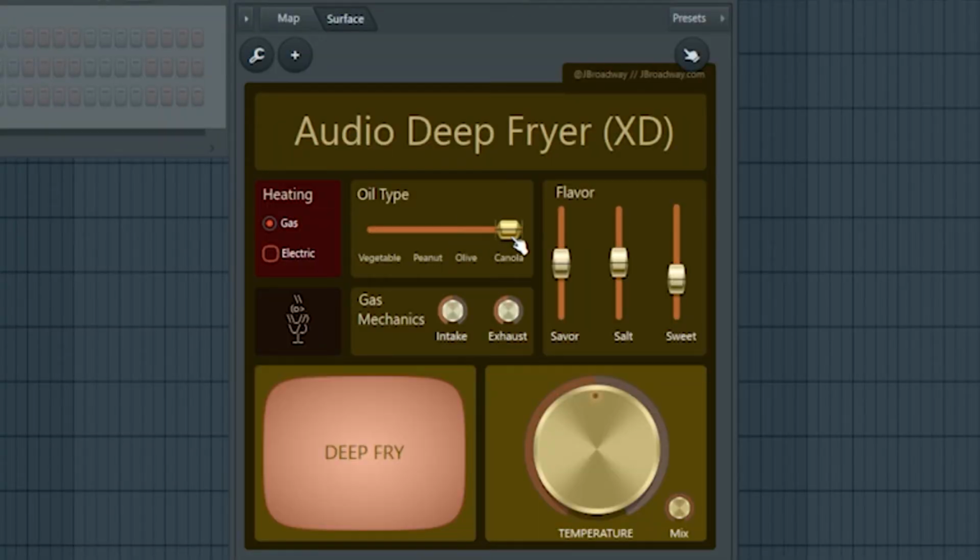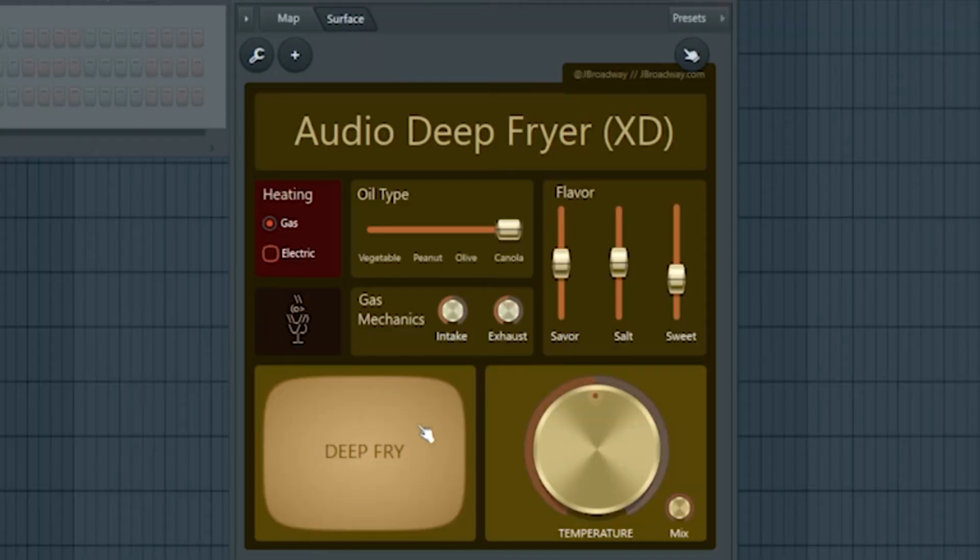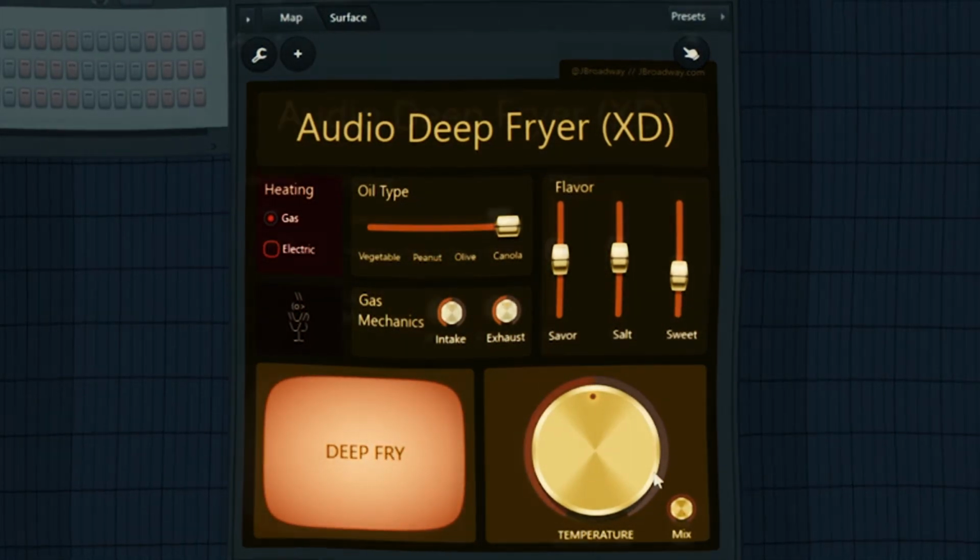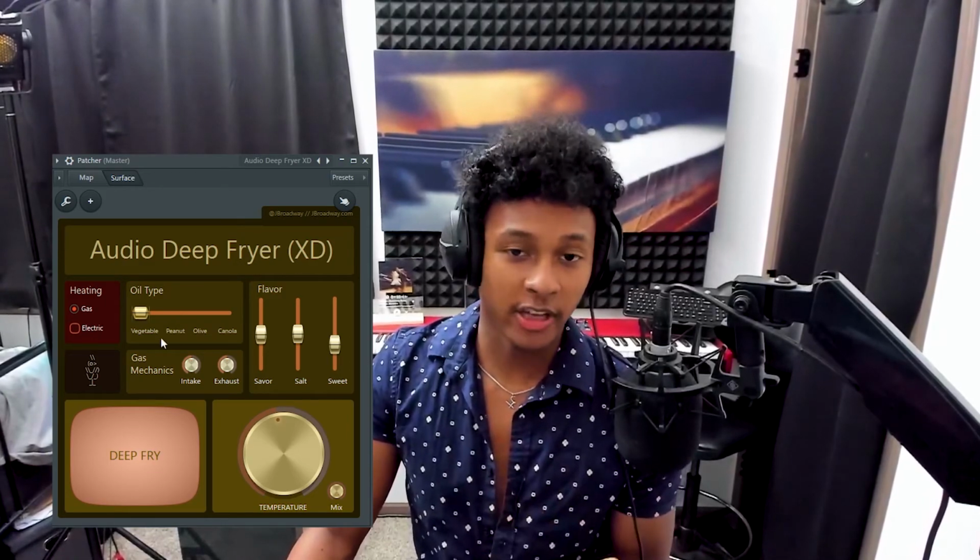So that absolutely got blasted, and that was just on olive oil. Let's switch it to canola oil. I'm gonna turn off the deep fryer so you can hear before. Just a nice little simple sine wave. Okay, let's turn on the deep fryer. So that was just the gas heating, and we didn't even get to the peanut and the vegetable oil.